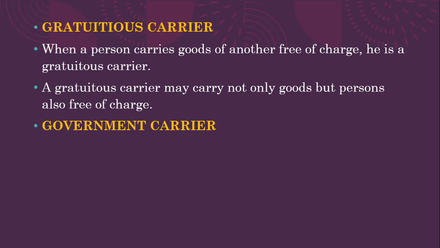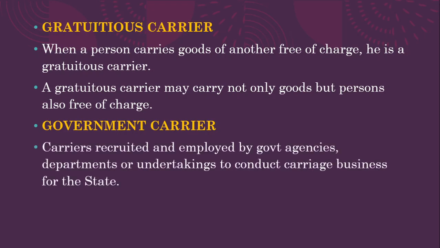And the next set of carriers is government carriers. From the terminology itself, it is understood that those carriers are recruited and employed by government agencies, departments, or undertakings to conduct carriage business for the state. Of course, they are doing it for a profit, which goes to the government treasury. And always there will be a statutory backing, because a particular legislation will control the rights, duties, and liabilities of the carriers owned and controlled by the government.